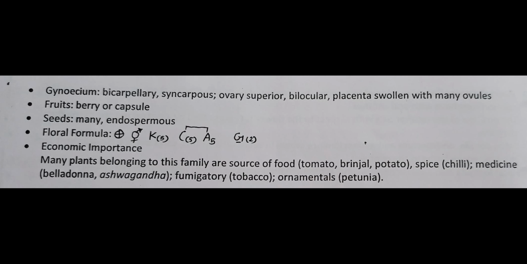Remember the economic importance of the Solanaceae family, right? First, sources of food: tomato, brinjal, potato; then spice, chili; medicine, belladonna, ashwagandha; fumigatory, tobacco; ornamental, petunia. बोलिए, क्लियर है Solanaceae family?